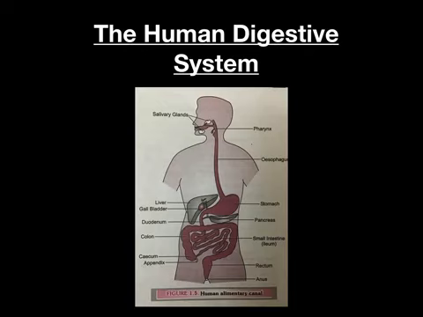The work of pepsin is to break down the protein into simple peptones, while HCl makes the medium acidic so that pepsin can work on it and kills the bacteria that enter the body with the food. The work of mucus is to protect the inner lining of the stomach.